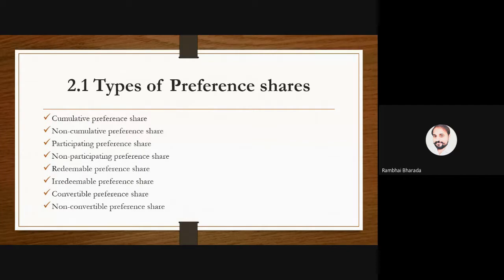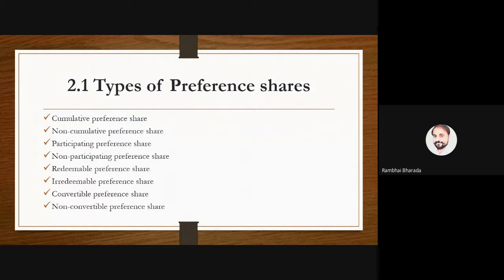Here convertible means that the preference shares will be converted into equity shares. Not in a short period, but after, suppose, 3 years. Not in the short term, generally we have 3 years, 5 years, 10 years.